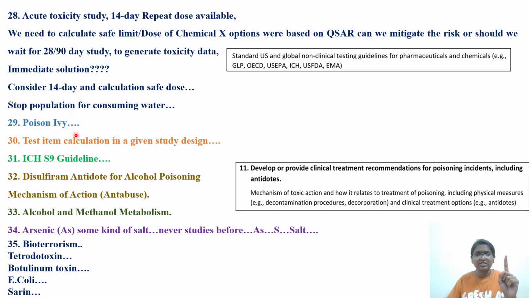Next, one question where they have given a study design. They asked us to calculate the test item needed: how much of the test item is needed to conduct a 28-day toxicology study, as per the 408 guideline or something like that. Whether you will consider a recovery group, whether you will consider a TK group, what parameters you have to base the calculation on. That question they have asked. For GLP study directors, this area is very easy to answer.